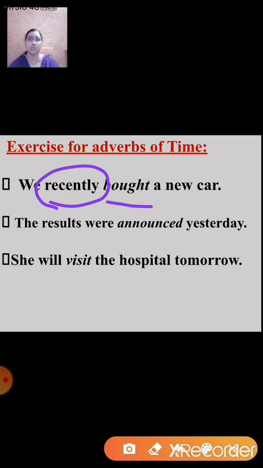The results were announced yesterday. Now in this case, announced is the verb. And now ask the question, when? When were the results announced? And you get the answer, yesterday. So in this case, yesterday is an adverb of time.